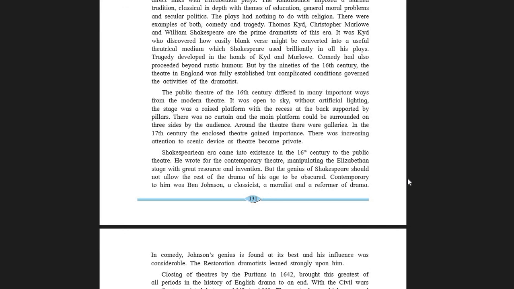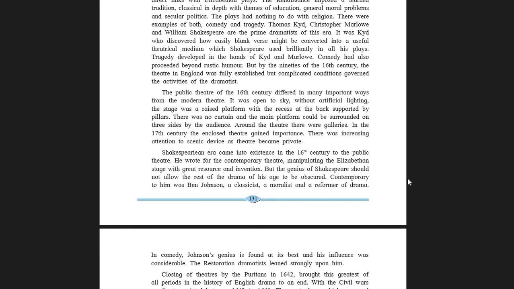So naturally, when the Shakespearean drama came on stage with some new thoughts, with some new scenic devices, it was very much manipulating the Elizabethan stage, as the Elizabethan stage was very old-fashioned, though with great resource and invention.